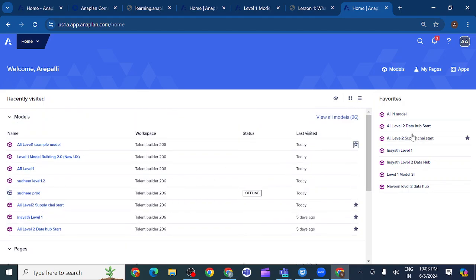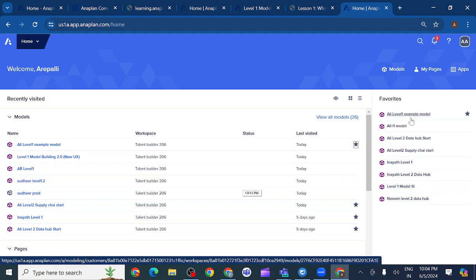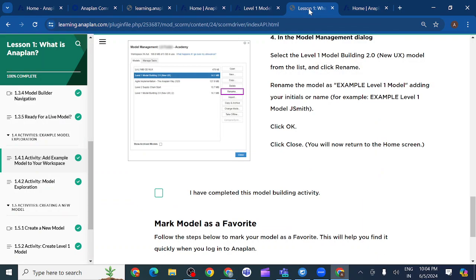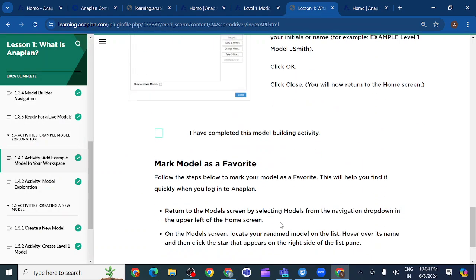So I will make it a favorite, so whichever model we are working on, we can just take it from there easily. That is the purpose of keeping it as a favorite, by clicking here. Okay, another functionality we have.